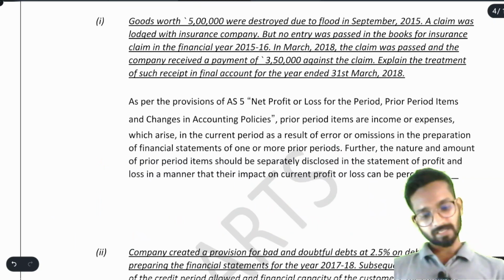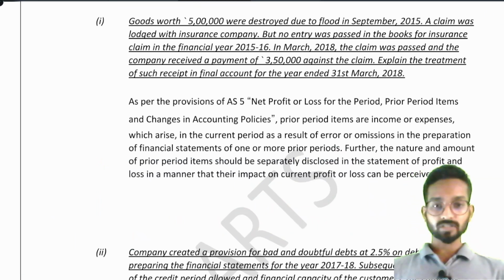The first lines are exactly the same. I'm just reading again because I'm telling you the importance of the introductory paragraph. See, look at each and every answer. This is the format that ICAI requires.